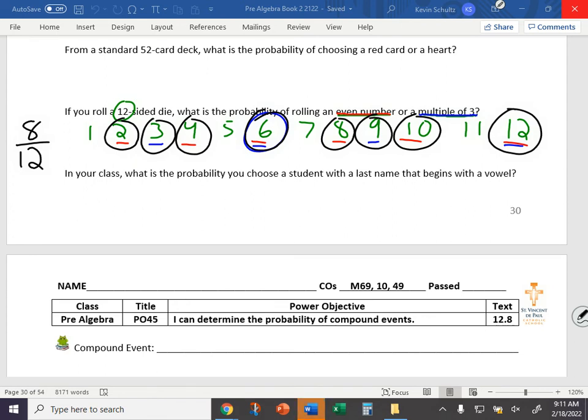In your class, what's the probability you choose a student with a last name that begins with a vowel? How many students are in the class, Haley? We have 28 present today, although with 1 student gone, I would accept 29 also. Either one is fine. How many students have last names that begin with a vowel, Annie? 3. So 3 out of 28 or 3 out of 29. Either answer is fine.